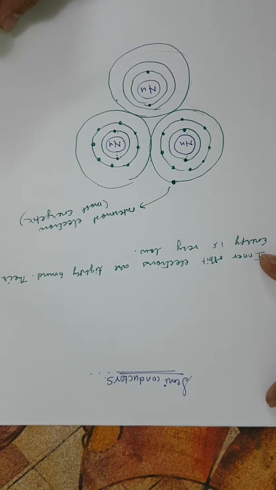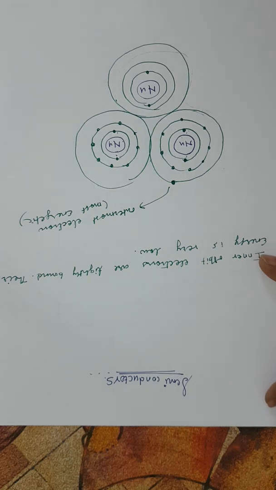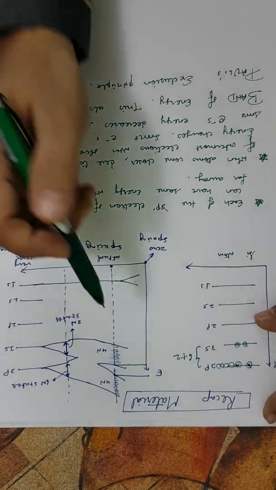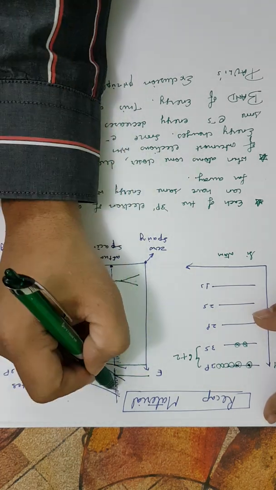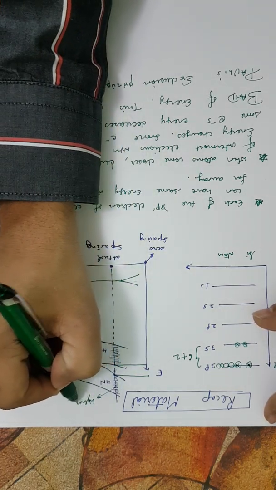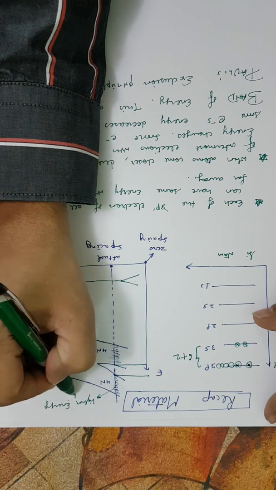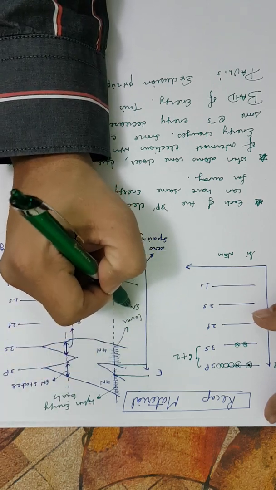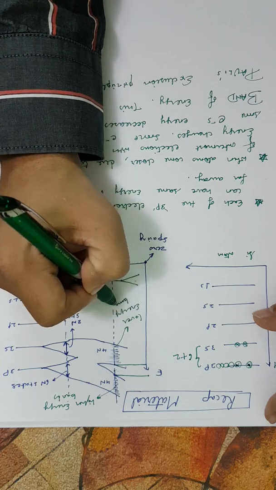So when we have free electrons, when the electrons are in this conduction level, this higher energy, these are higher energy bands, and these are lower energy bands.